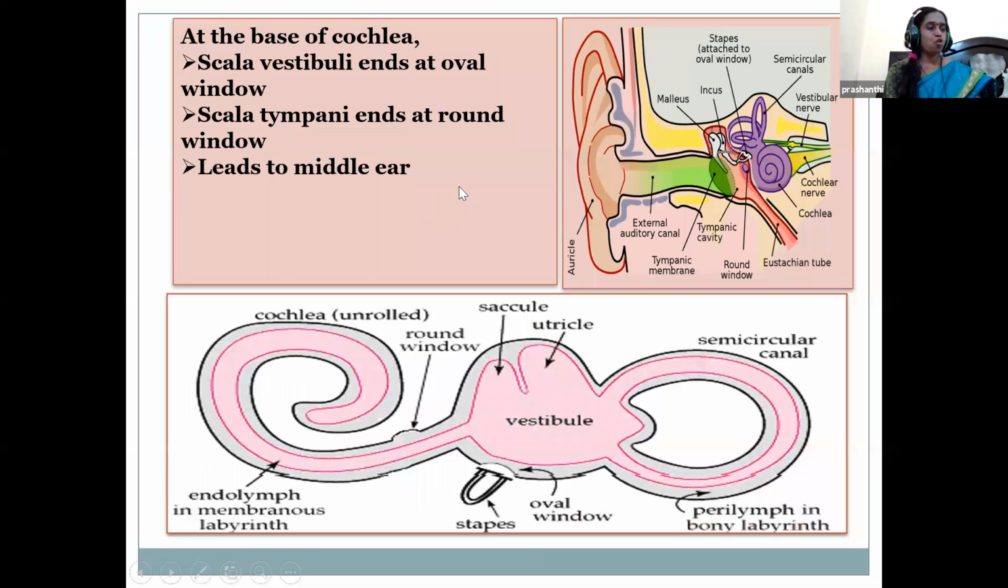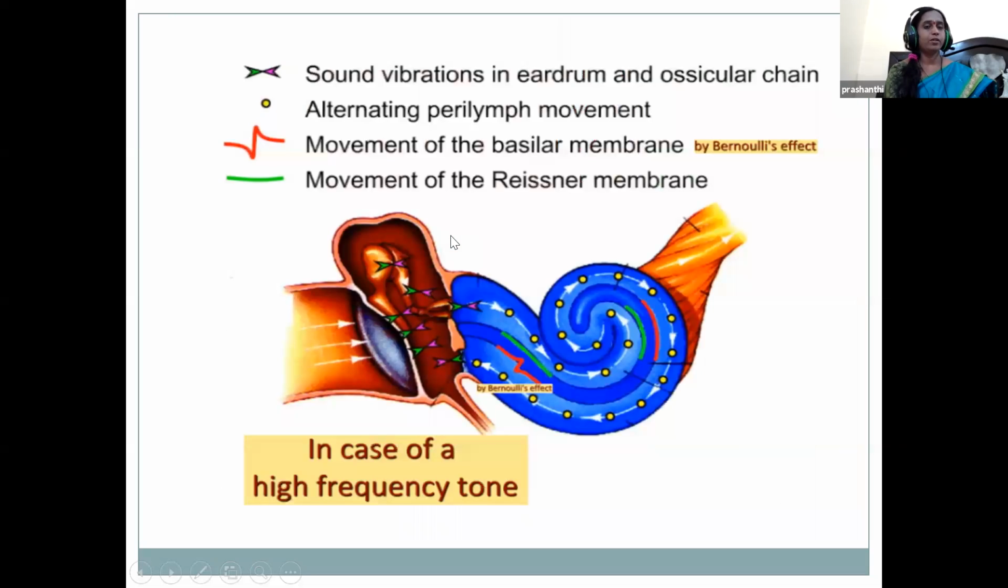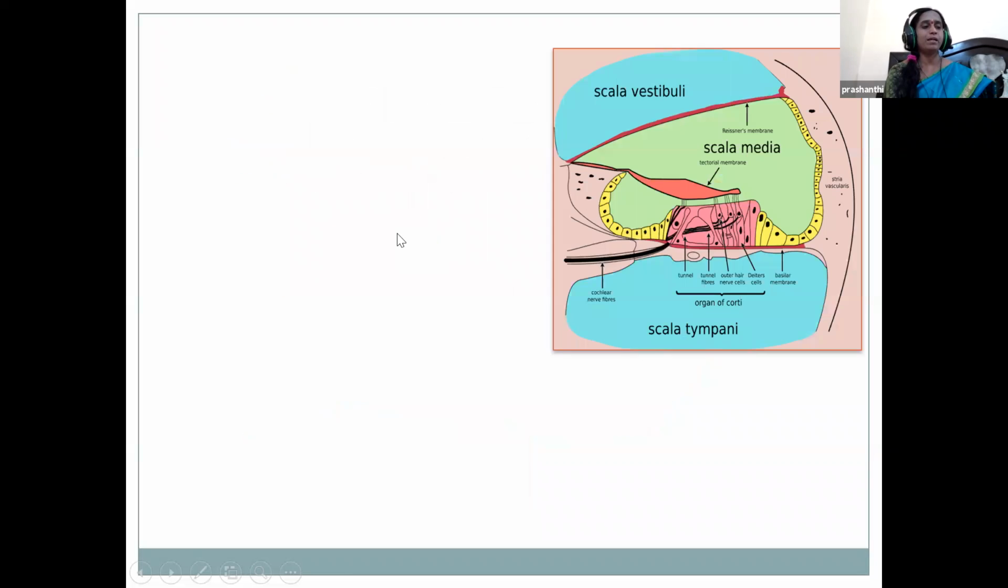At the base of the cochlea, the scala vestibuli ends at the oval window, and the scala tympani ends at the round window. So it leads to the middle ear. Here, children, when there is any vibration, a high frequency tone, it affects the membranes and leads to hearing impairment.